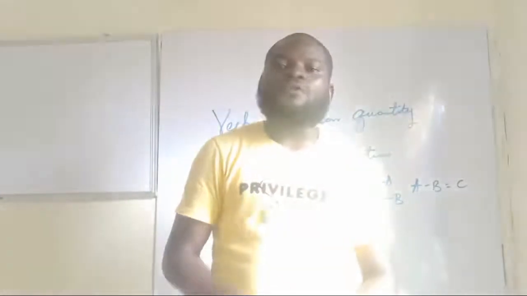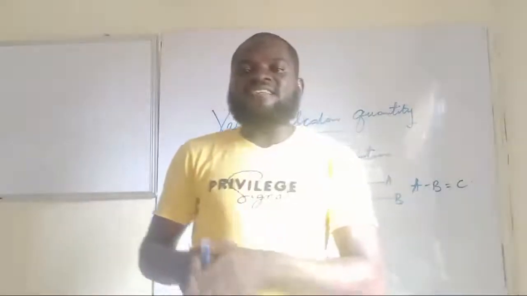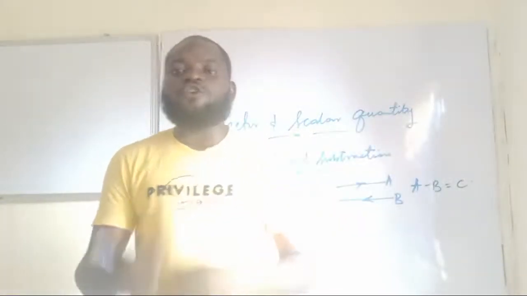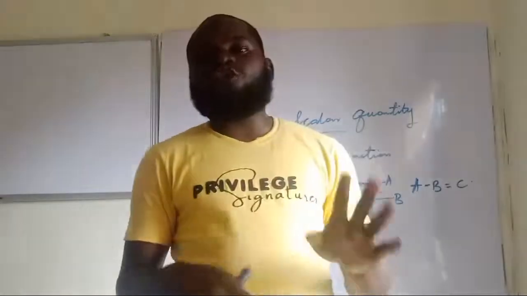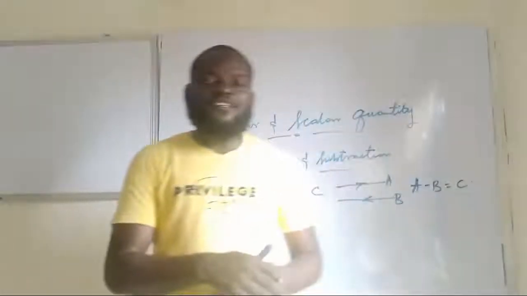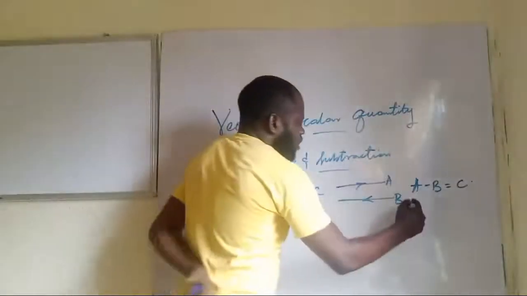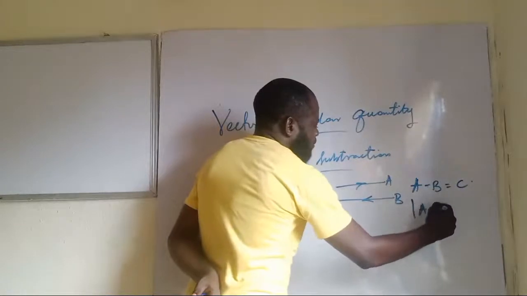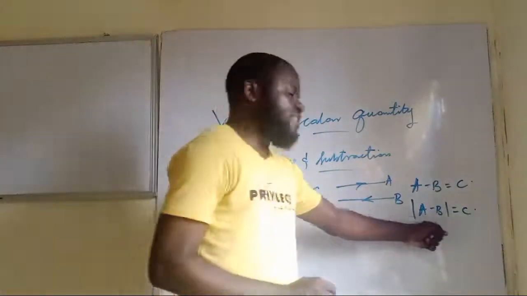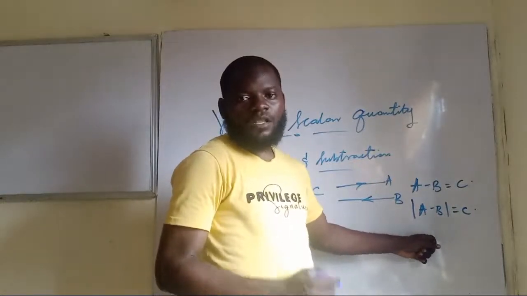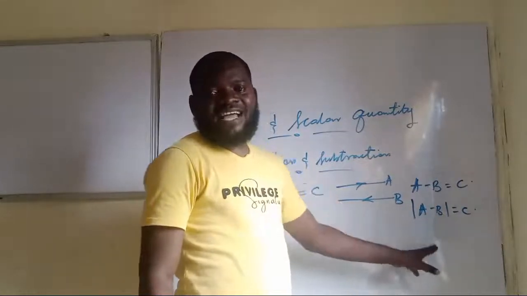Are you getting this now? So you take the small one away from it. For example, if A is greater than B, then your result will be A minus B. If B is greater than A, then your result will be B minus A. That's why when you read some mathematics textbooks, they just put this as an absolute value, absolute value of A minus B equals C. That is how it should be written in a textbook, telling you that either A is greater than B or B is greater than A.